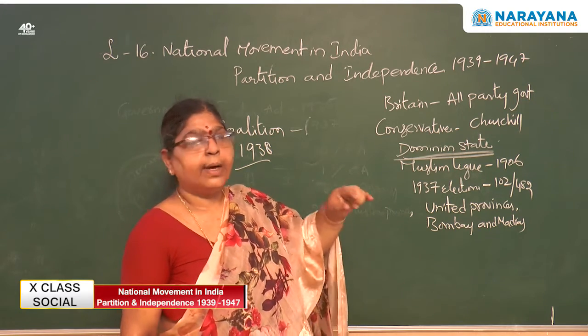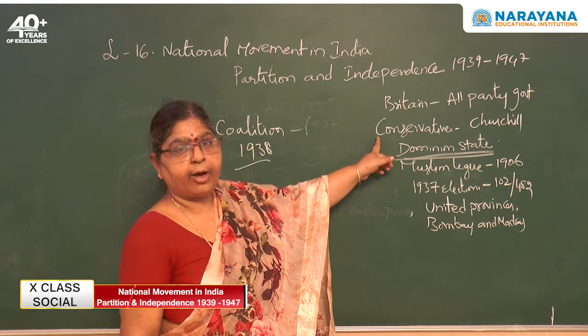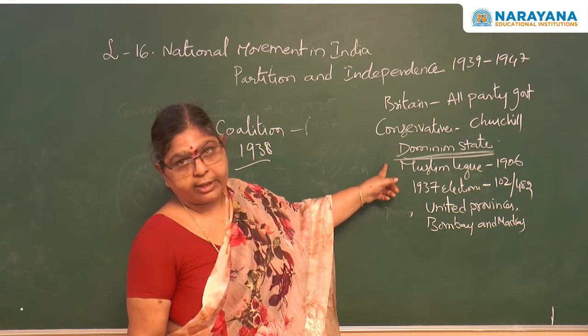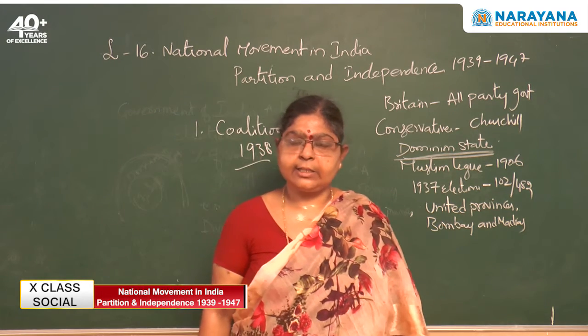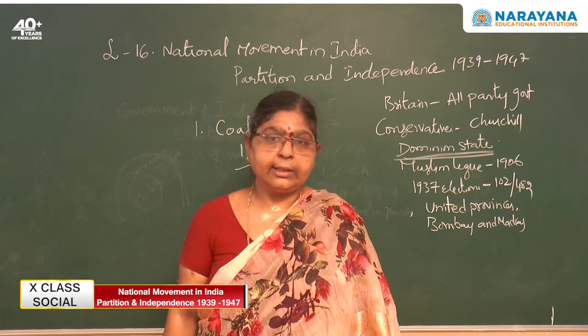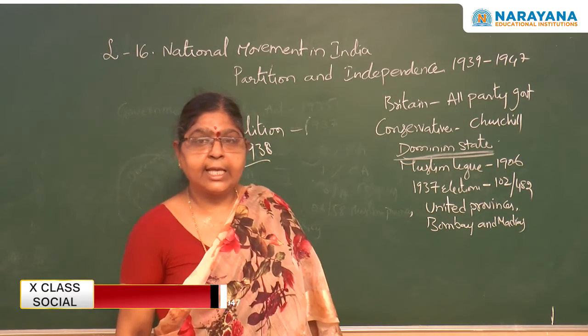The Labour Party. Who was ruling Britain? Britain was governed by the all-party government formed by the Churchill Conservatives. And what did they offer? They offered Dominion status. What happened then? Immediately when Dominion status was offered, Congress got angry. They resigned in the year 1939. Why did they resign?